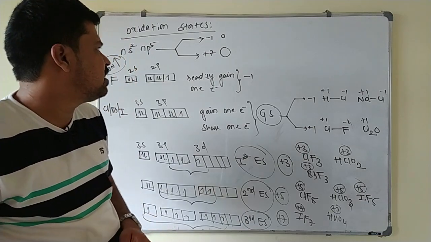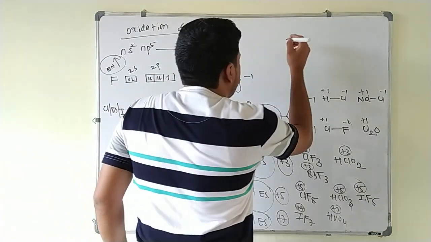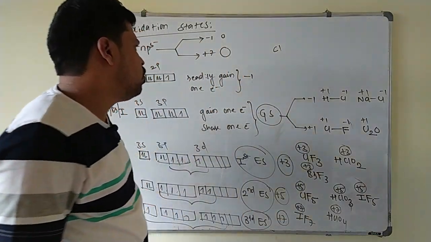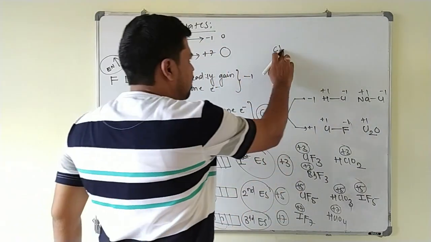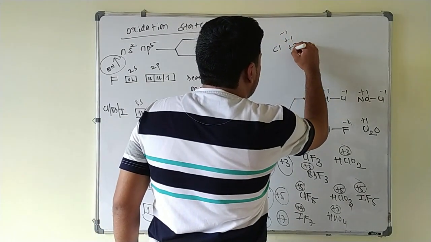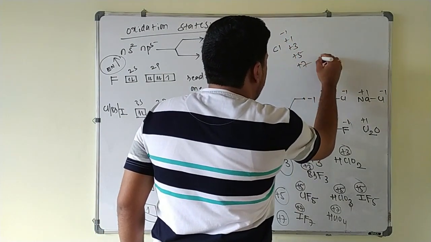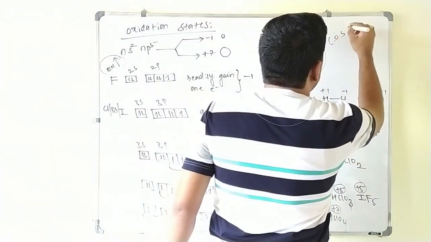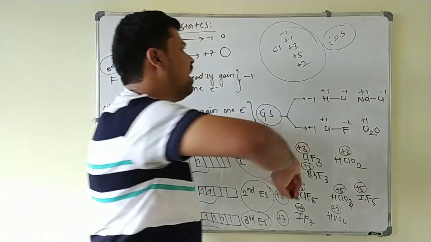So the common oxidation states of these halogens we can write. In case of halogens, the most commonly encountered element is chlorine. The common oxidation states will be -1, +1, +3, +5 and +7. These are the common oxidation states of group 17 elements.